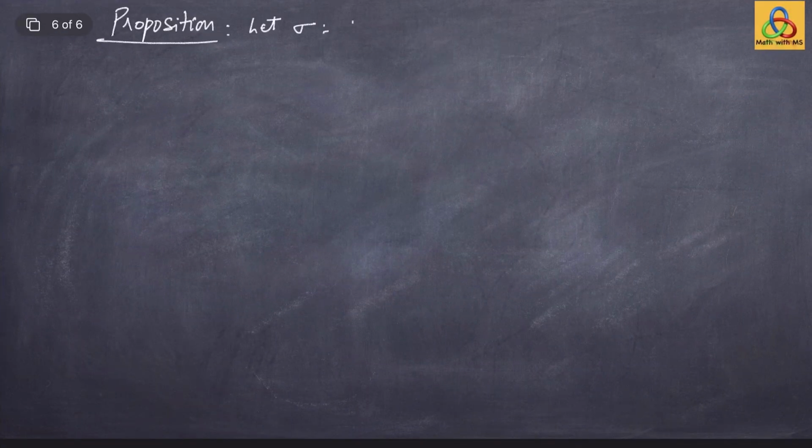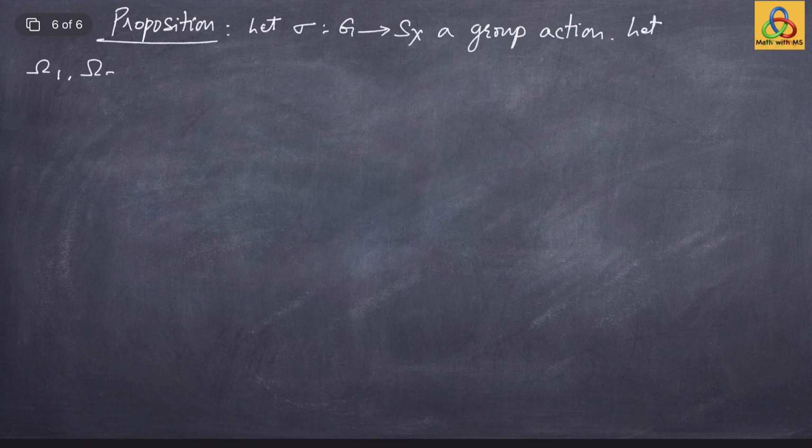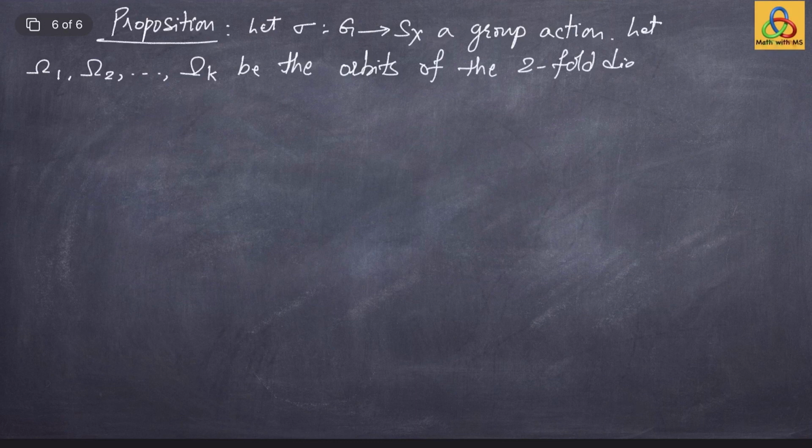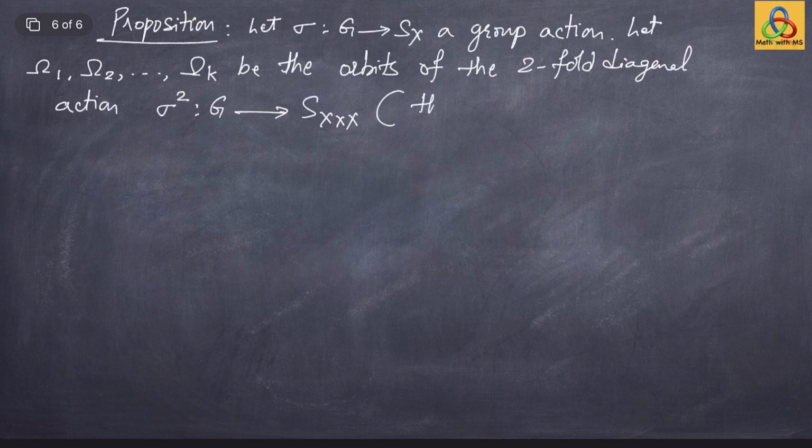Let sigma from G to Sx be a group action, and let omega 1, omega 2, and so on up to omega k be the orbits of the two-fold diagonal action sigma 2 from G to S of x cross x, the orbitals of sigma, that's another name.